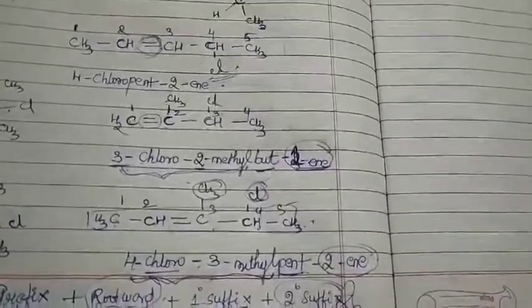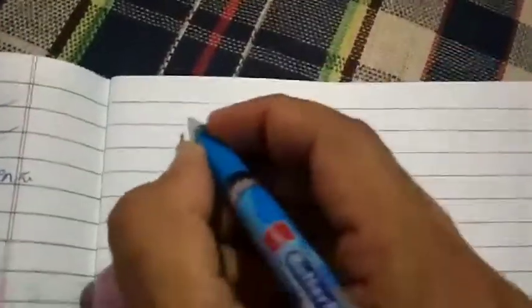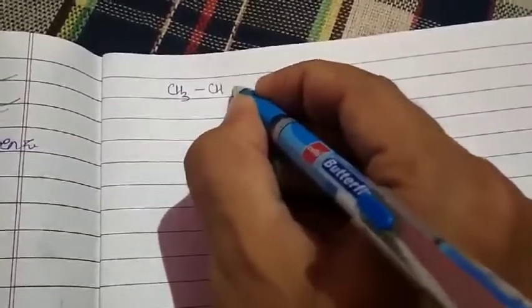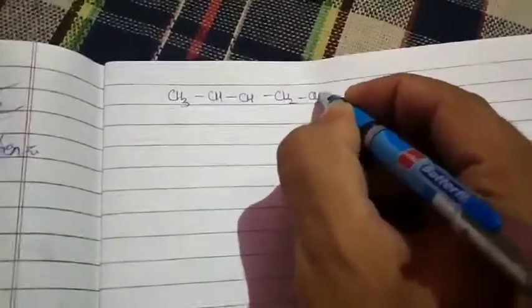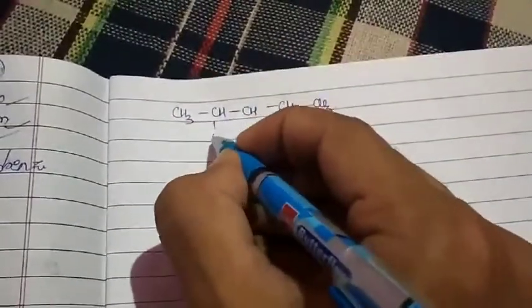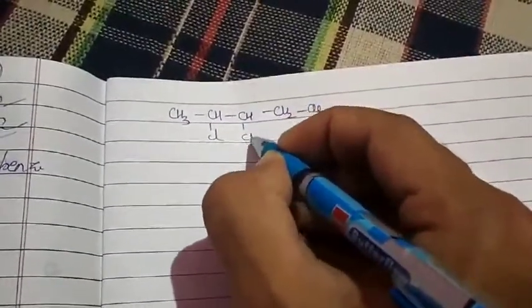Is that clear? So let me go ahead, now with this knowledge. Now let us take one more example. Simple example. Let me take CH3, CH, CH, CH2, CH3. Let it be Cl, and let it be over here as CH3. So can you please help me now?